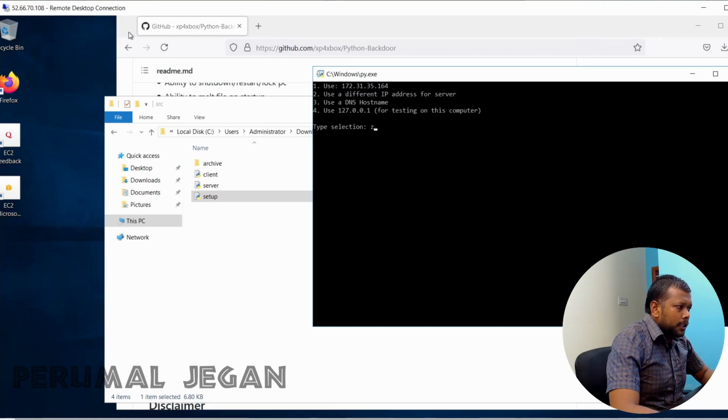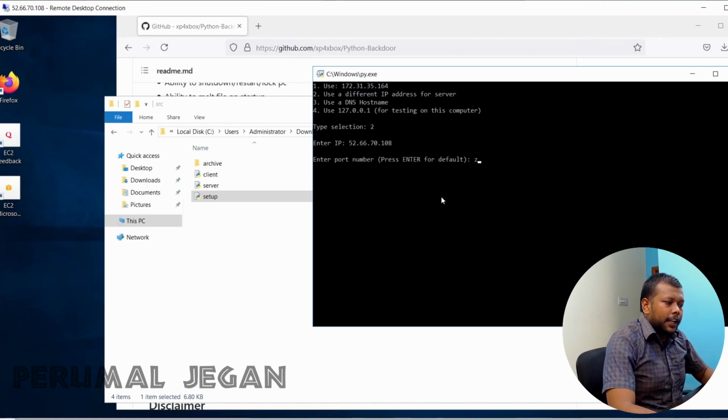I hosted this C2 server on the internet on AWS because I need to get connections from everywhere on the internet. So that is why I hosted it on the internet, and it also has a public IP address reachable from the internet. So I'm going to use this IP address, and the selection is to use a different IP for the server. Second one. So I need to enter the IP address that I want to use, 52.